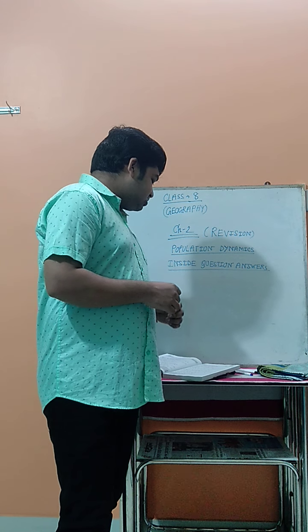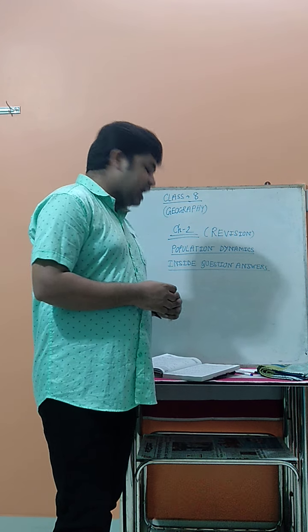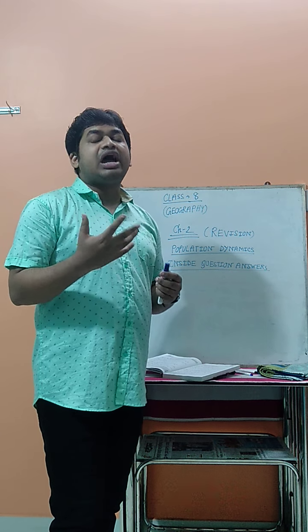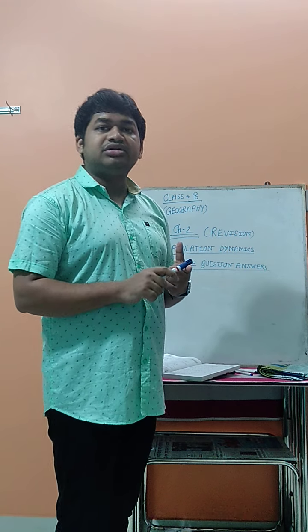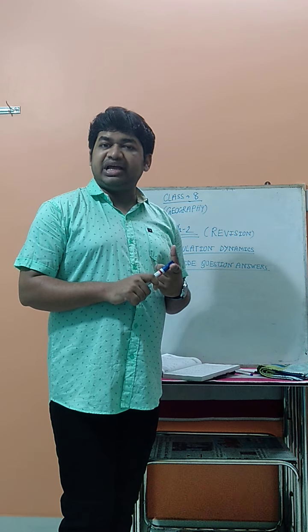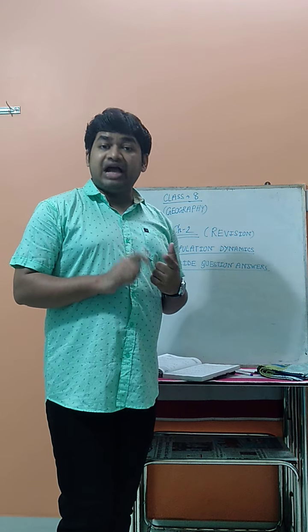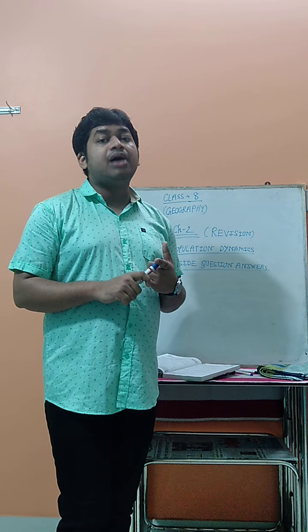The next is, describe the factors that influence the size of population. What are the factors that affect the size of population? The first factor is birth rate. Second is death rate. Third is natural growth rate. And the fourth is migration.